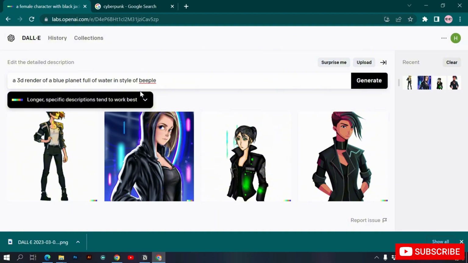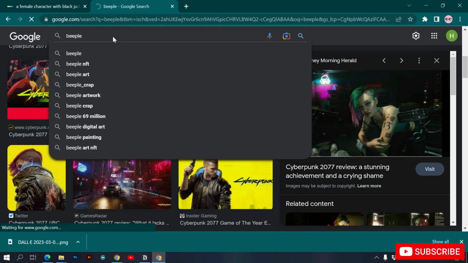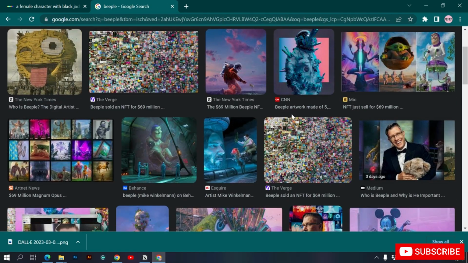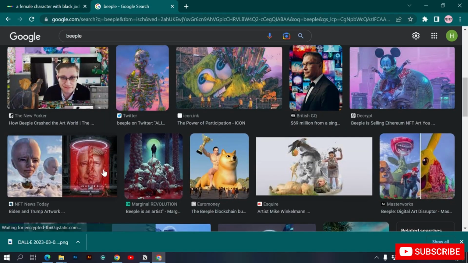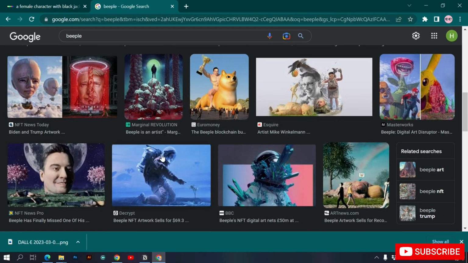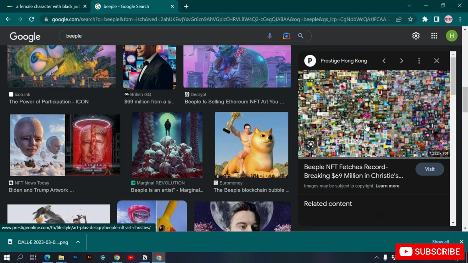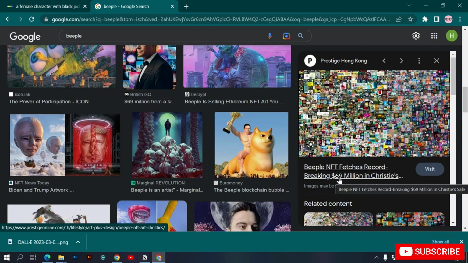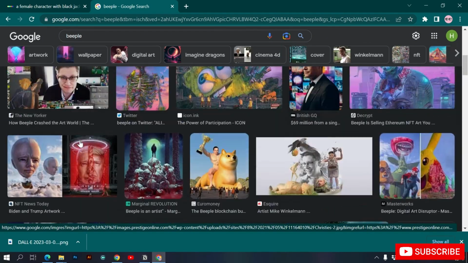So Beeple is a very famous 3D artist. If you search on Google, you can see that he creates a lot of art, and he's a crypto artist and a billionaire, of course. So here you can see this art. I think it was sold for $69 million. So his art is really unique in its own way.